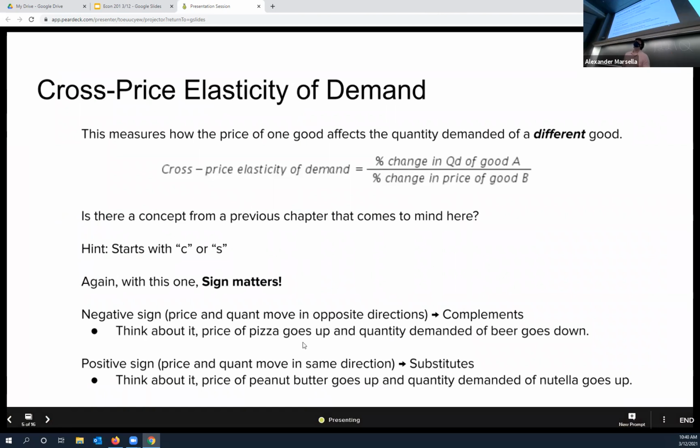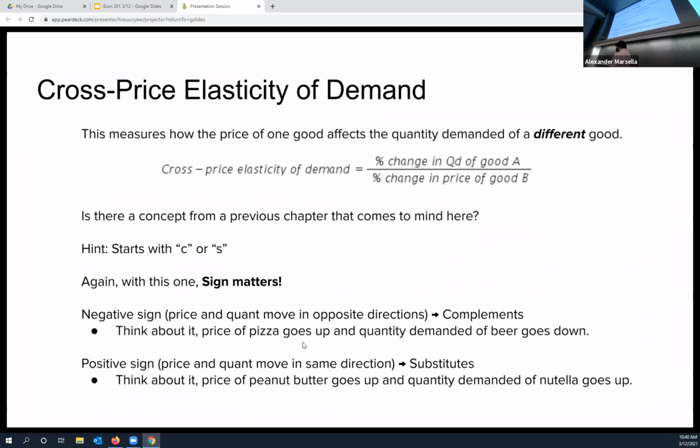If you get a negative sign, they're complements. So two ways of thinking about it. You could just remember the math rule. Hey, the price went down 10% and quantity demanded for the other good went up. Opposite signs gives us a negative cross price elasticity, right? So you could remember it that way, or you can just think through the intuition. Two different ways of doing it, okay?